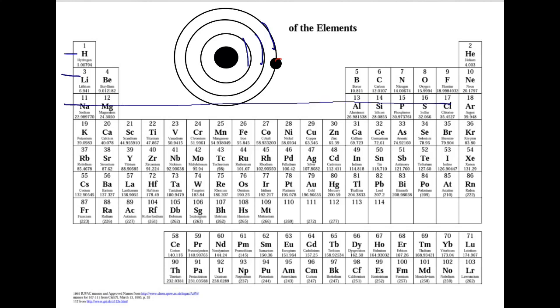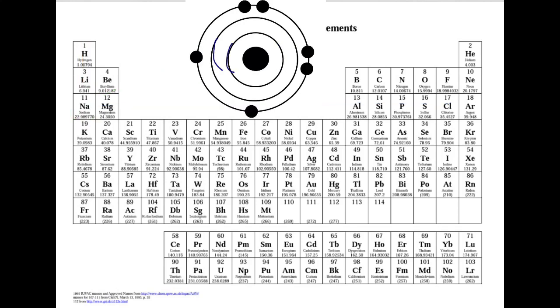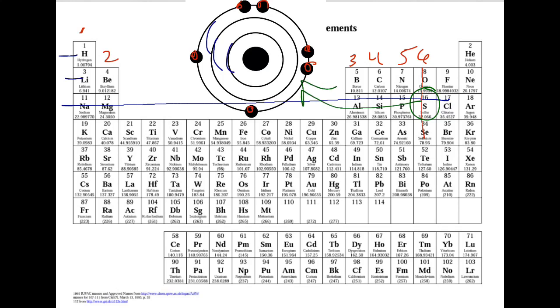Then, count the valence electrons. This one only has 1, so it will be located in the alkali metal family. This is a Bohr model of sodium. This Bohr model has 3 energy levels, which means it will be located in the 3rd period. There are 6 valence electrons, and we know that it will be located in the oxygen family, or group 6. So this is a Bohr model of a sulfur atom.